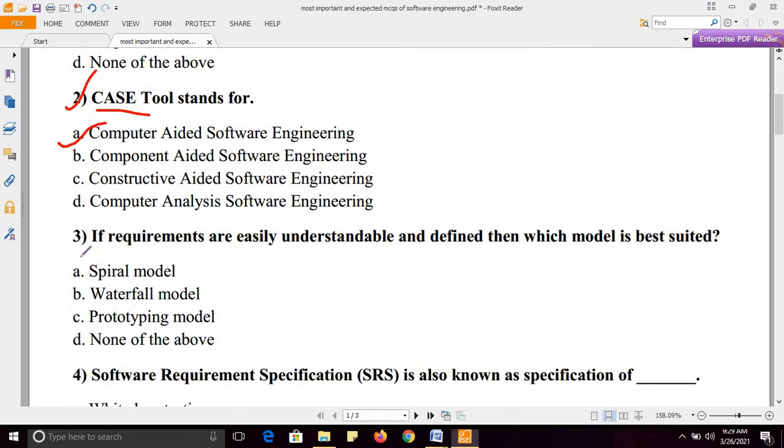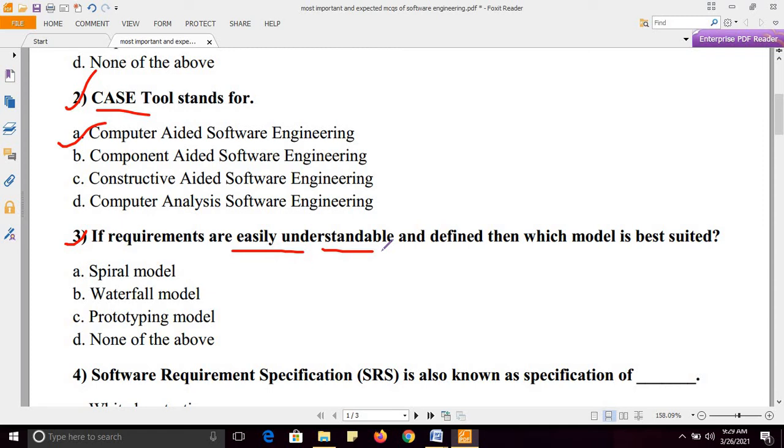Next. Third question. If requirements are easily understandable and defined, then which model is best suited? These are some models of software development lifecycle, SDLC. Which model is best suited if requirements are easily understandable and defined?